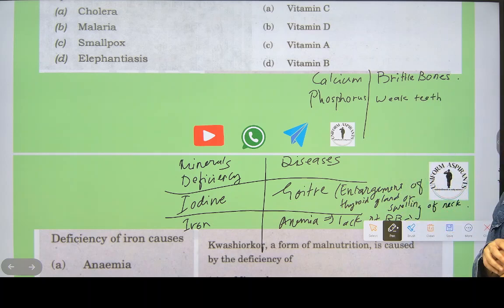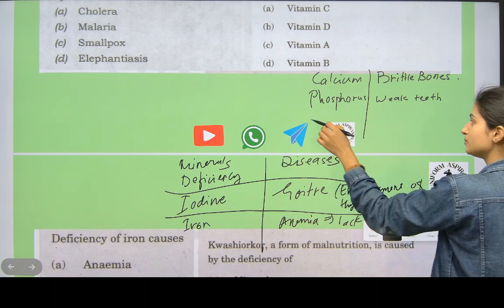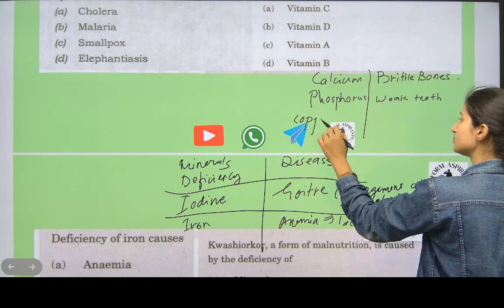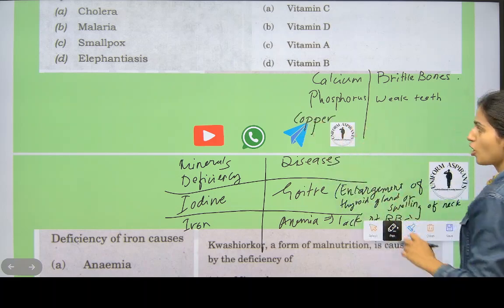Weak teeth, you can say bones. Deficiency of copper. What does deficiency of copper cause?